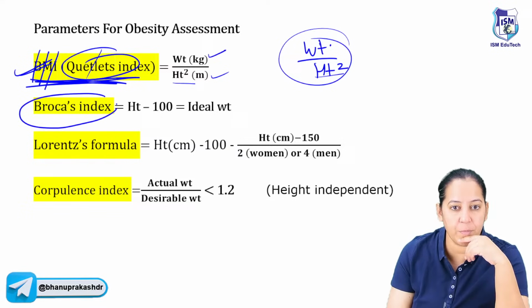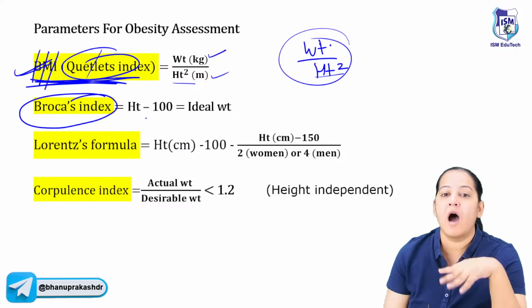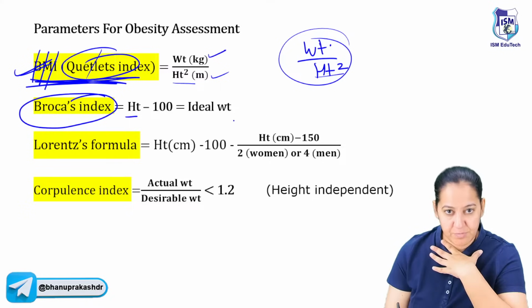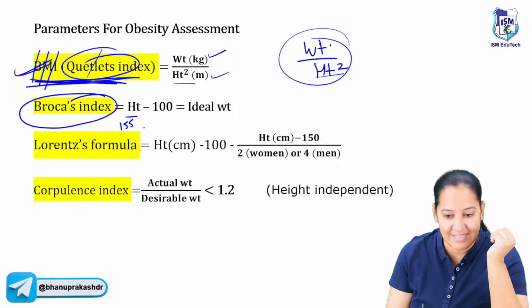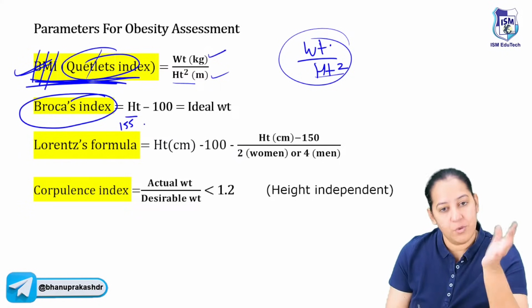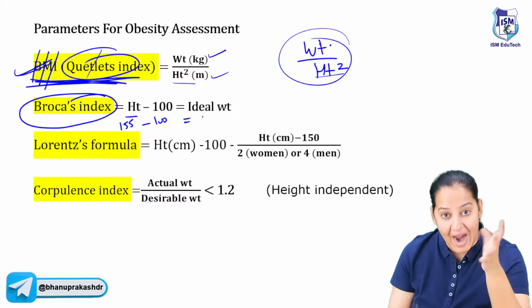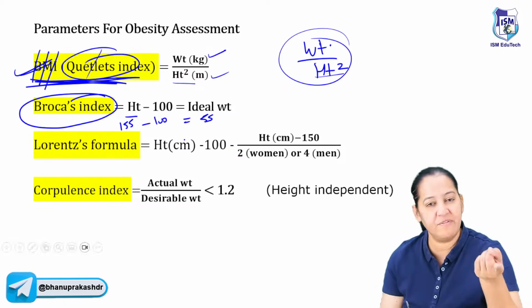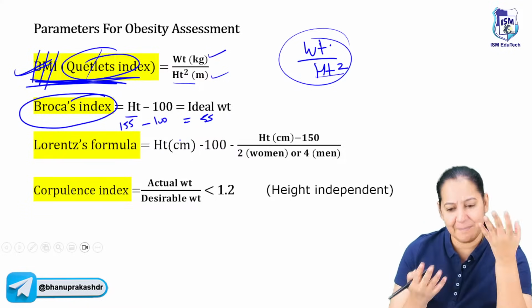There is one more parameter known as Broca's index. According to Broca's index, take your height in centimeters. Just suppose my height is 155 centimeters. Height minus 100, so my ideal weight should be 55. If I'm more than 55 kg, I'm overweight. If I'm less than 55, I'm underweight.